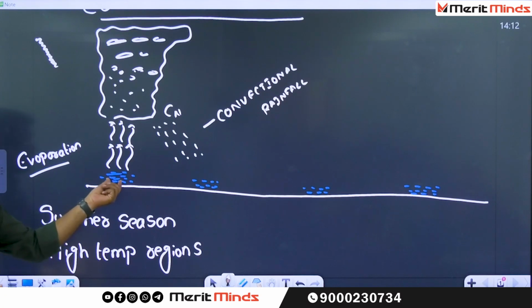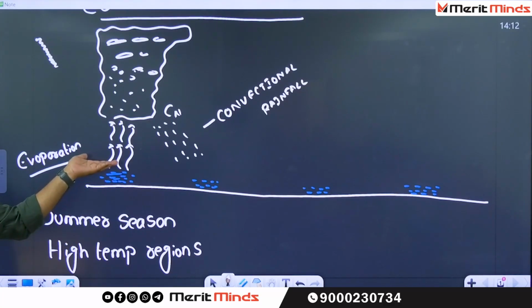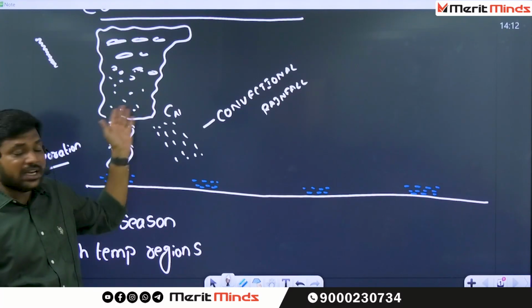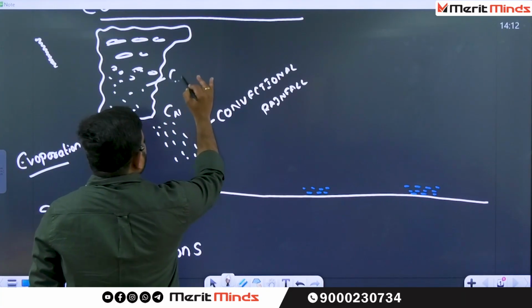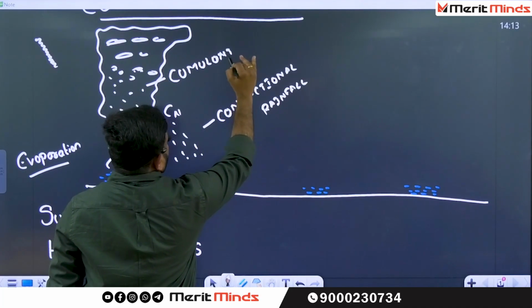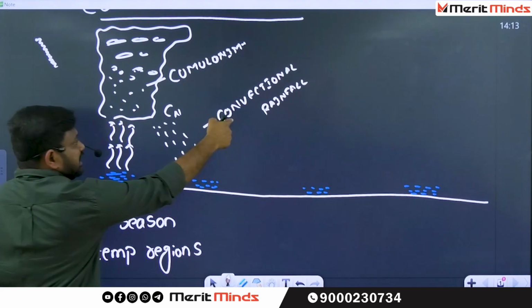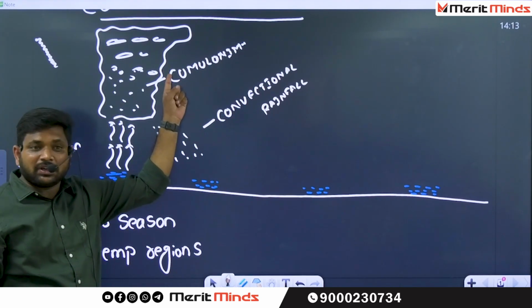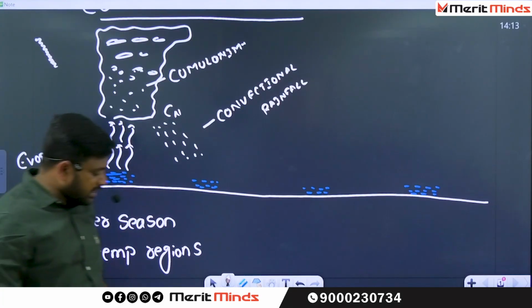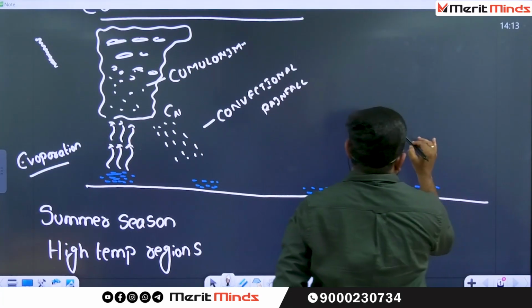How much amount of water is there? All the water got converted into a gaseous form. And over a period of time, it got condensed and converted into a cloud-like structure. That particular cloud is called, what is the name of that cloud? Cumulonimbus cloud. So convectional rainfall is associated with what type of cloud? Cumulonimbus cloud.